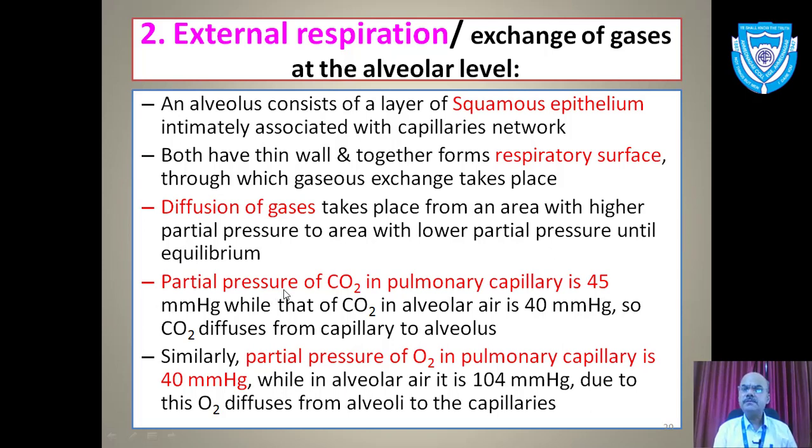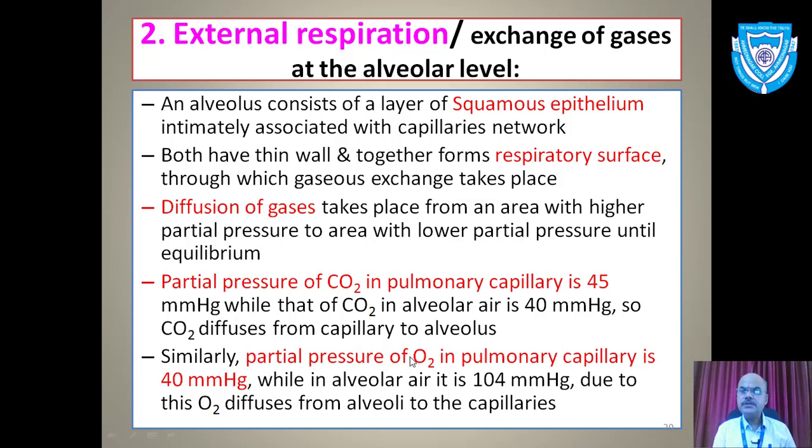Now remember, the partial pressure of carbon dioxide in the pulmonary capillary, which brings blood from the different body parts to the heart and from the heart to the lung, is 45 millimeters of mercury. The alveolar air has a pressure of 40 mm of mercury. And so definitely the movement of carbon dioxide will take place from the pulmonary capillary to the alveolar air, meaning from inside the body to the outside.